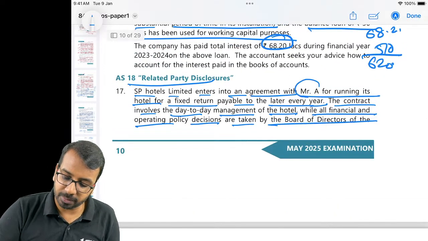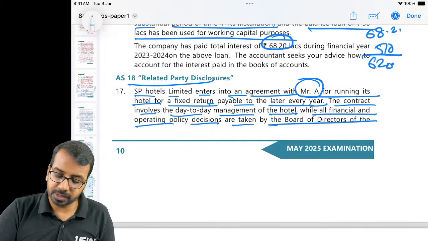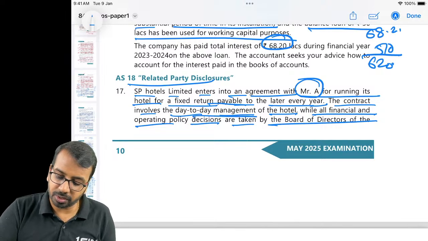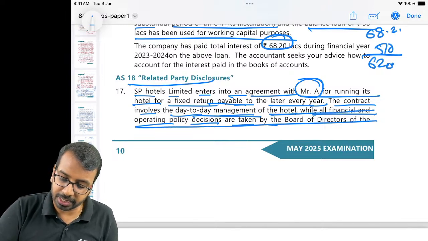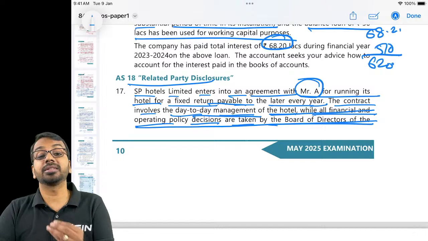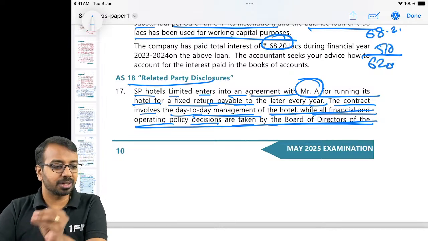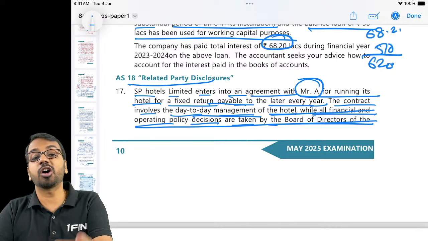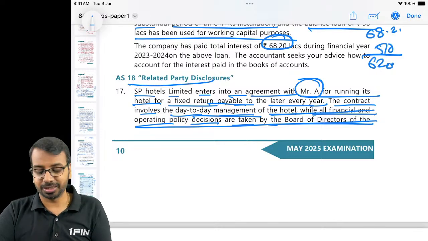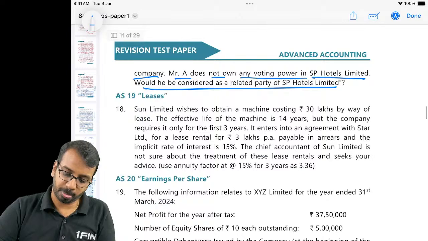SP enters into an agreement with Mr. A for a fixed return. The contract involves day-to-day management and all the decisions are taken by board of directors. So Mr. A is just running the operations of the hotel. Just because Mr. A is running the operations of hotel, it does not make him the related party. That is how you have to answer this question.